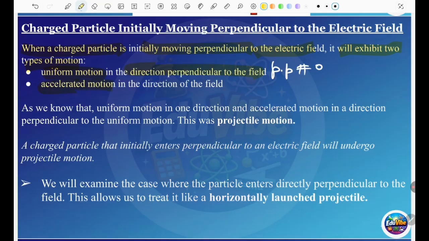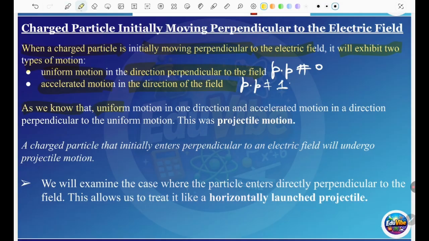Then the accelerated motion in the direction of the field, and this is physics principle 1. Those are the two principles we use, and sometimes the question asks you to identify the two principles. So always 0 and 1.